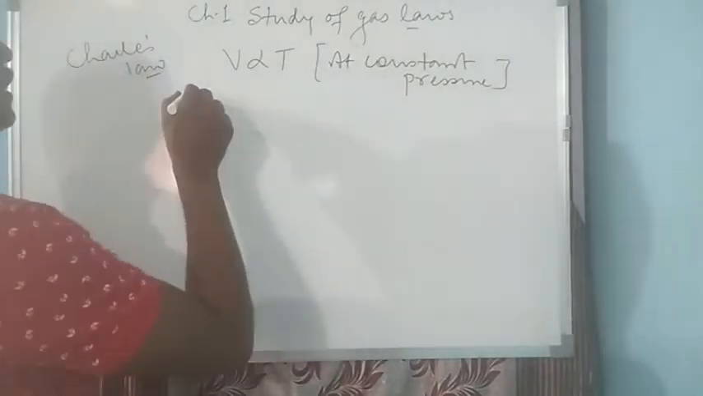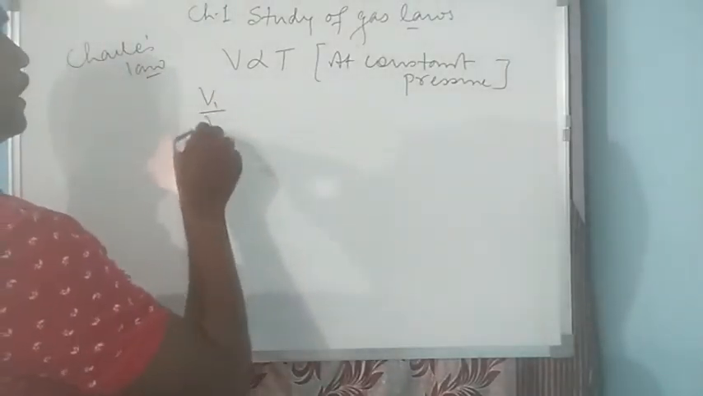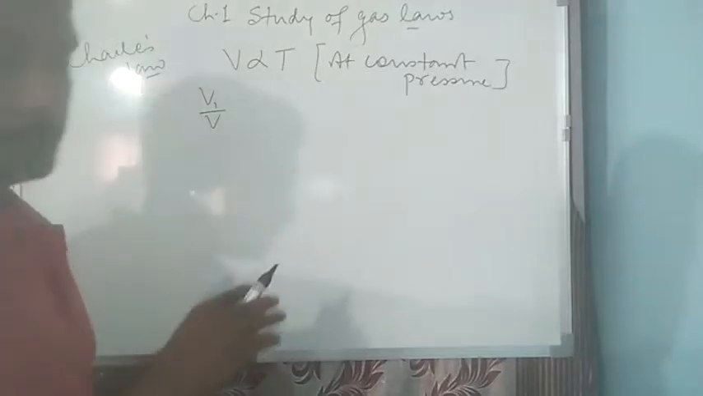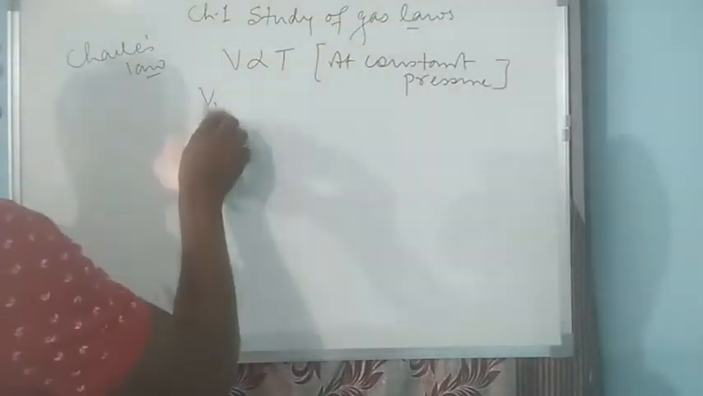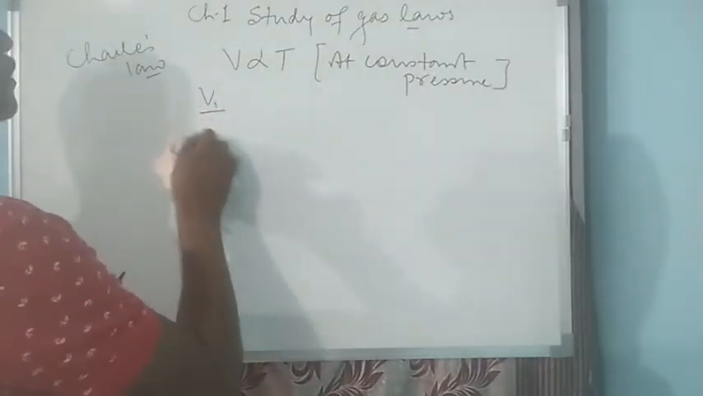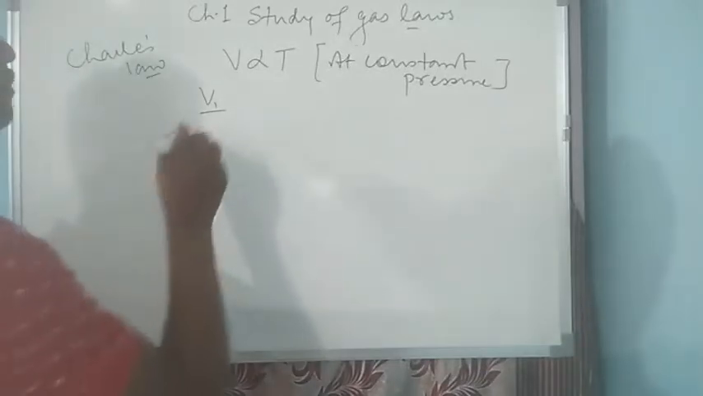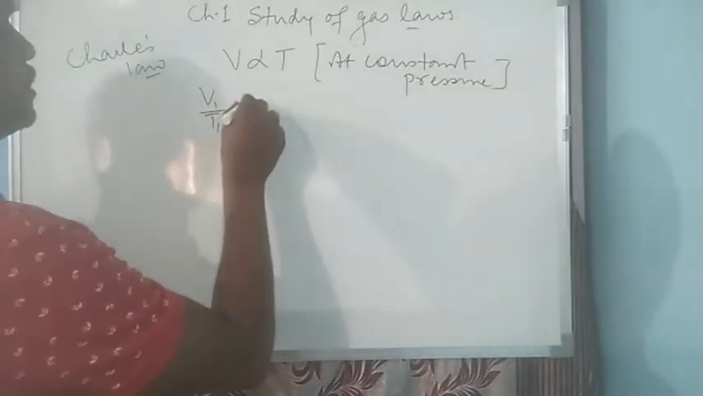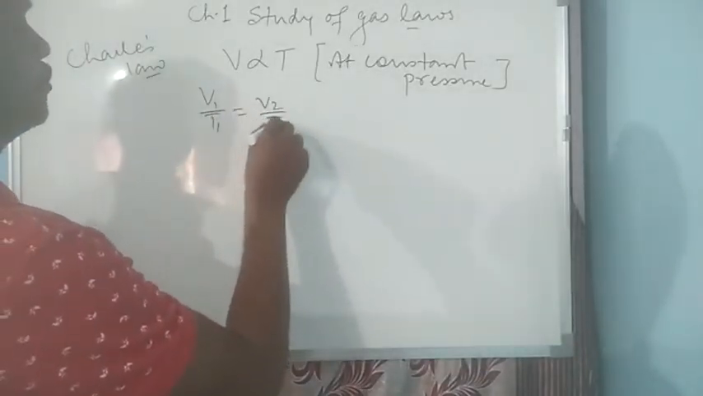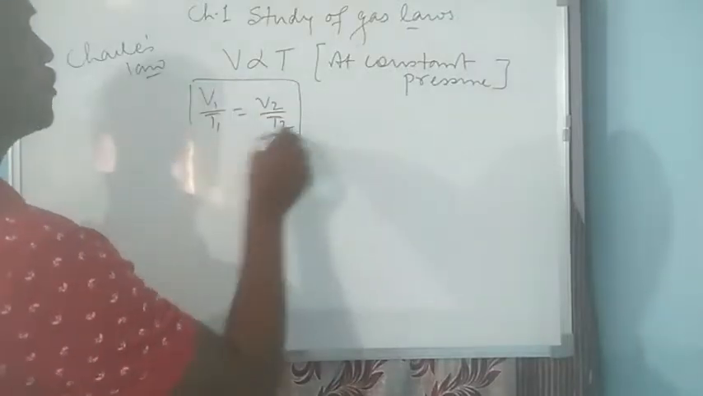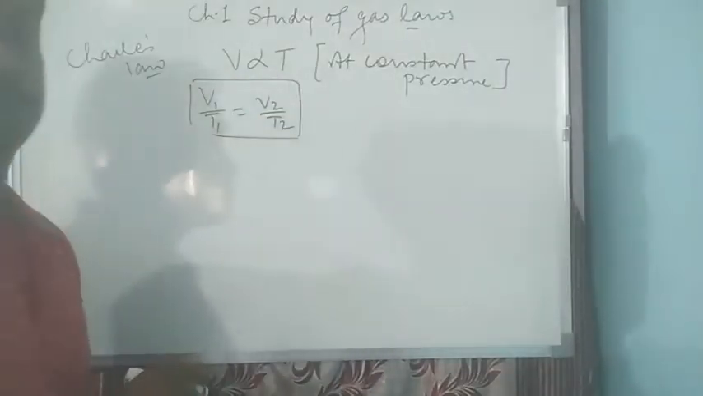Now from this we derived an equation which is V1 by T1 is equal to V2 by T2. This is called Charles equation.